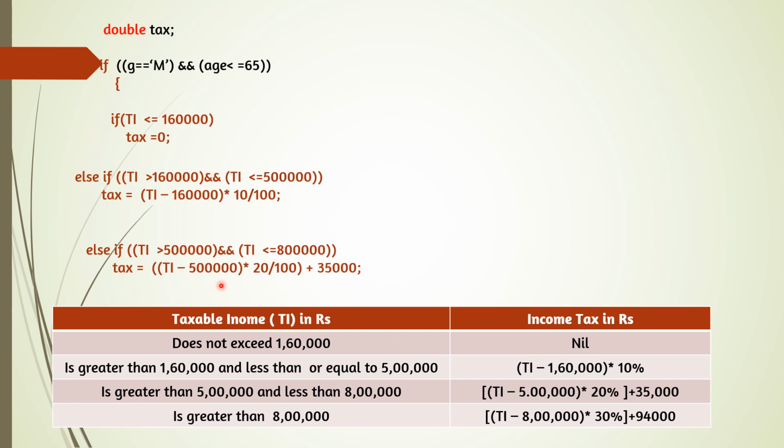But in Java format, total income minus 5 lakh into 20%, that means 20 by 100, plus 35000. The fixed amount also we have to add. So we have not changed anything, just written whatever is given in mathematical format in Java format. And now if all the conditions are false, then the last condition will be executed. That means (total income minus 8 lakh) * 30/100 plus 94000. So this way we can find the tax that has to be paid.